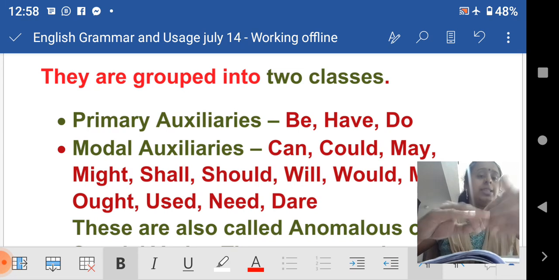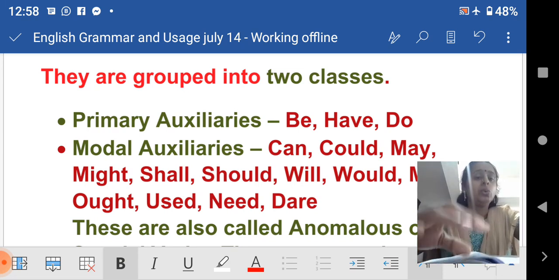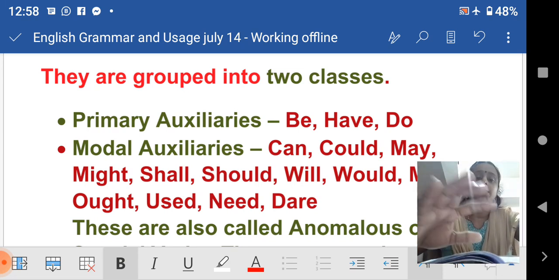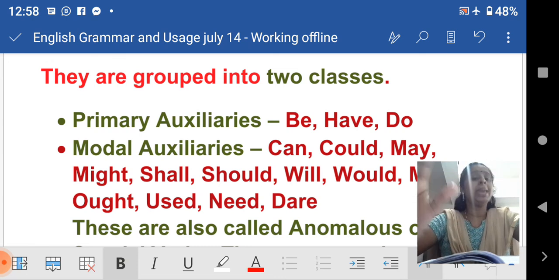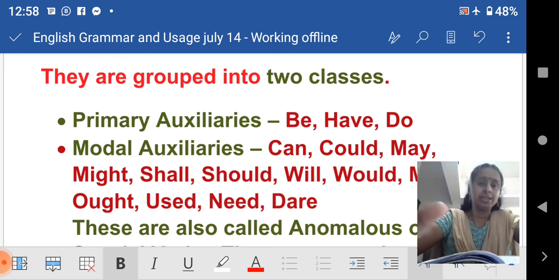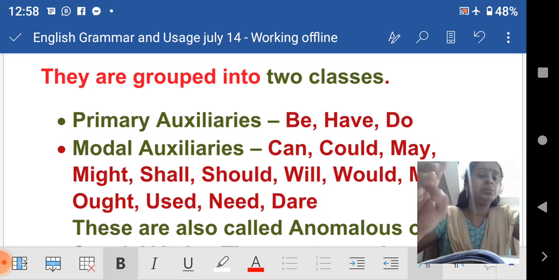We will be talking in detail about all these auxiliaries. First of all, I am just explaining what you mean by primary auxiliary. Primary means main. Main auxiliaries are the forms of be, have and do. Which are the forms of be, have and do? I've already told you: is, was, been, etc. Have, has, had, do, does, did, etc. are the primary auxiliaries.